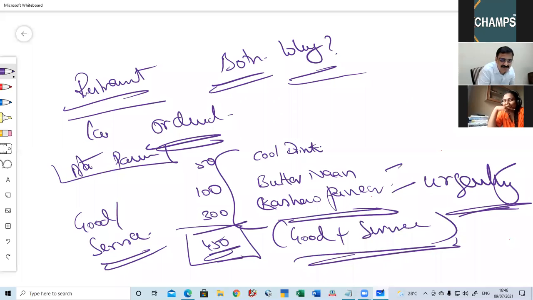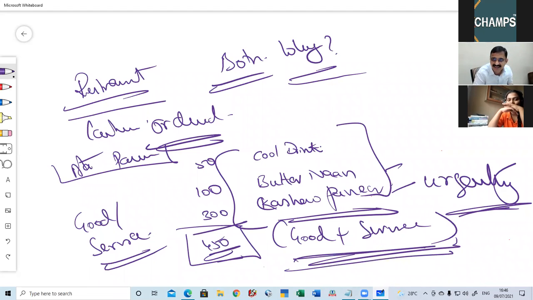Cashew is placed. Because you want it urgently. Now, this hotel fellow can't do like that. That fellow cooked the food. It is a service. He bought the goods, converted them into butter naan and cashew paneer and served you. So this comprises both goods and service.